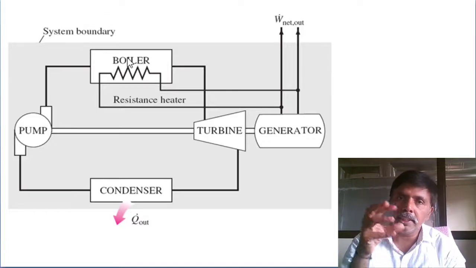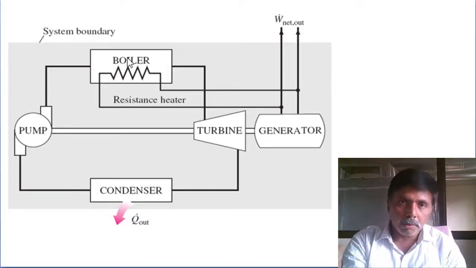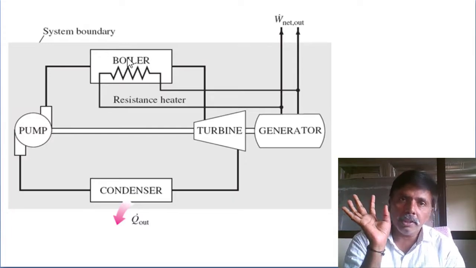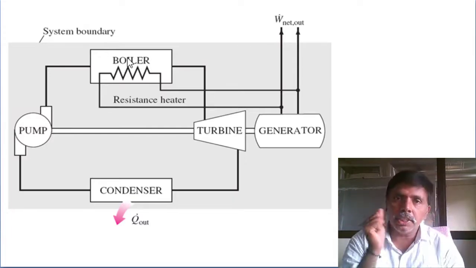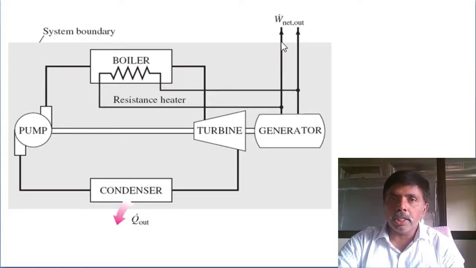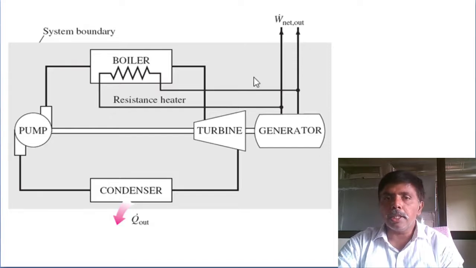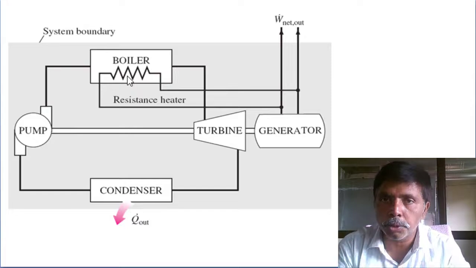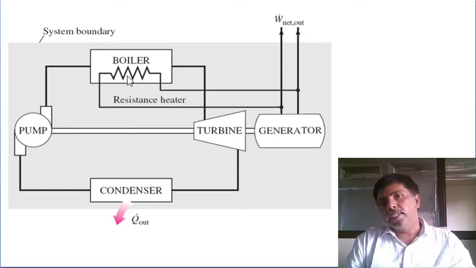Initially we are supplying the heat in the boiler from an external source, any type of heat. After the system reaches the steady state, then we will stop the supply from the external source. Whatever electrical energy is generated by the generator in the cycle, part of the electrical energy we are using for the boiler. This is their proposal, their construction of the engine. Then what is the violation?